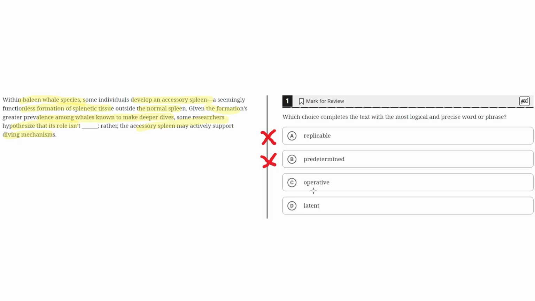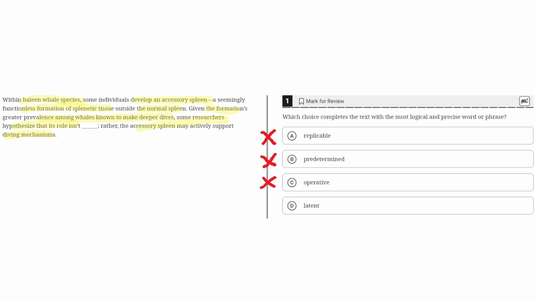C, operative. This is incorrect because this is against what the text is saying, because operative means having a function, and in the context it would say that some researchers hypothesize that its role isn't operative, or that it has no function. But the text is instead making the claim that it does have a function, not that it doesn't have a function. So C, operative, is incorrect.